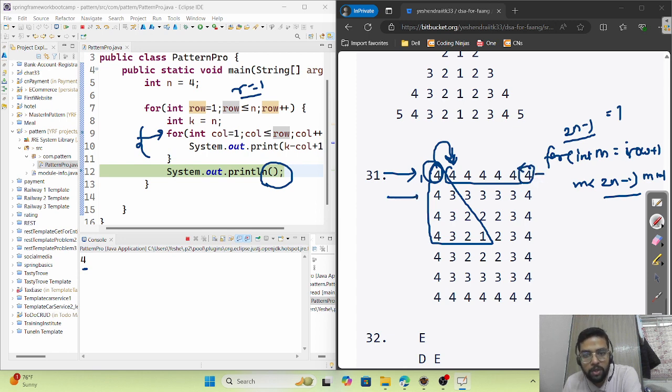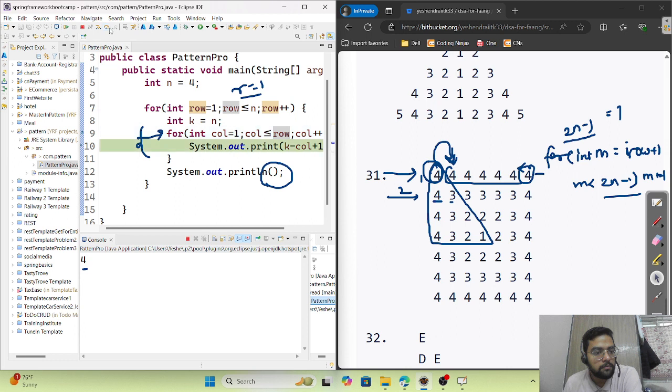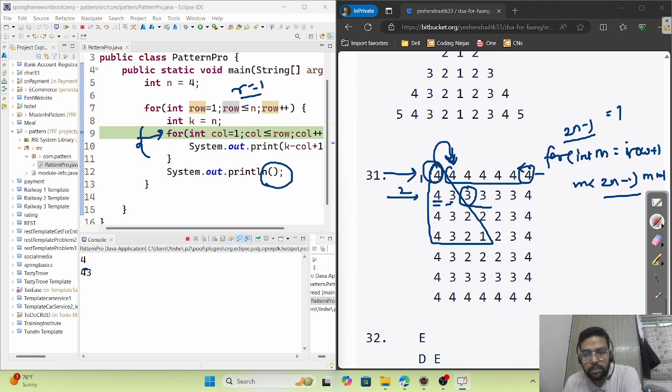When row is 2, using this pattern, 4 and 3 got printed, that means these two values got printed. So we want to start printing from here, and then it should go till here. So that means 2n, not 2n minus r... Yeah, we will debug it.